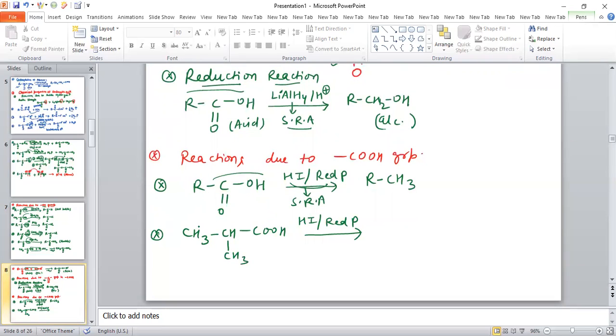This compound simply converts into alkane. So the product obtained in this case is basically CH3, CH, CH3 and CH3. This product is obtained by using HI and red phosphorus, because this is a strong reducing agent. Removal of oxygen and addition of hydrogen.